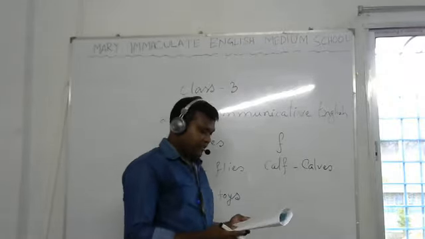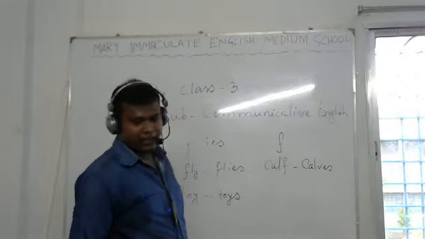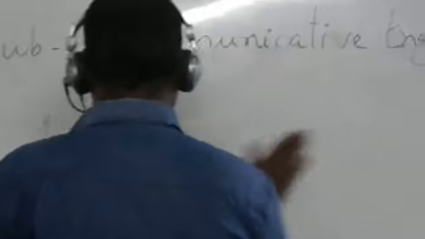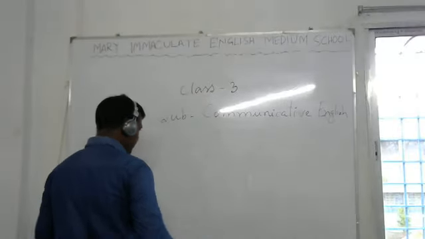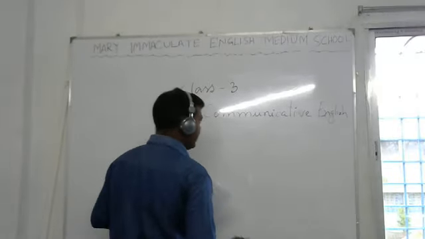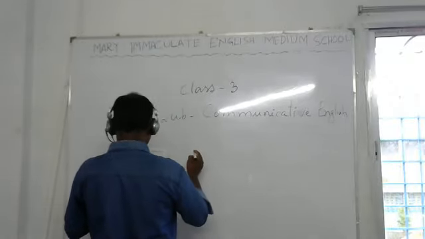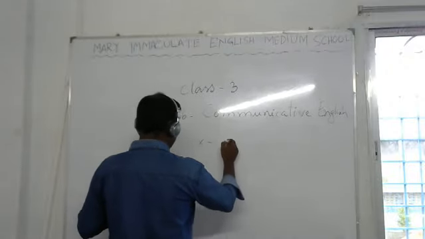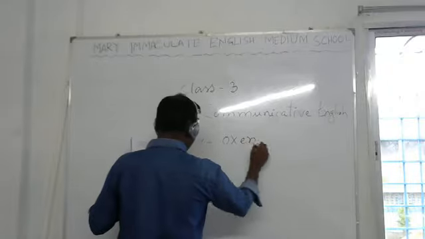Now some words are there, some nouns are there, they do not follow the rules and regulations, you have to memorize them. So we will see that now. For example, ox. Ox, if you see, there are no rules and regulations, you have to memorize oxen.